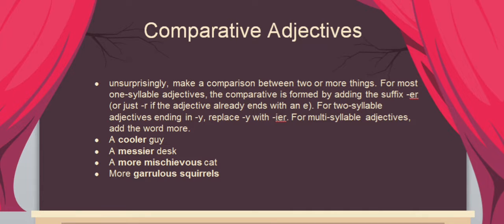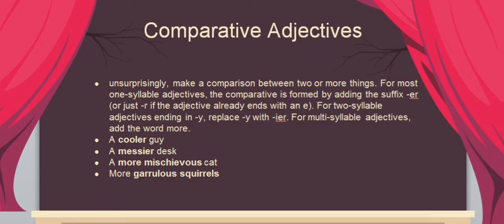For most one syllable adjectives, the comparative is formed by adding the suffix er, or just r if the adjective already ends with an e. For two syllable adjectives ending in y, replace y with ier. For multi-syllable adjectives, add the word more. So look at those examples: a cooler guy, a messier desk, a more mischievous cat, more gallivanting squirrels.